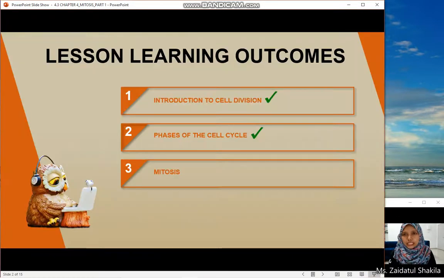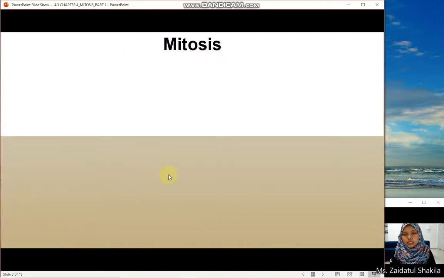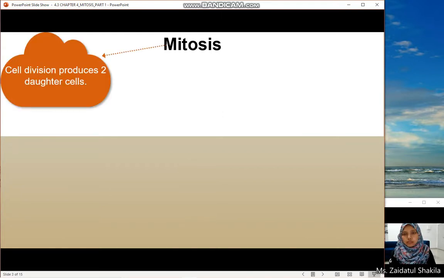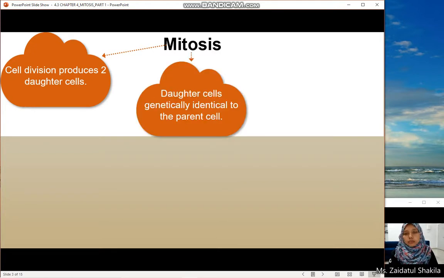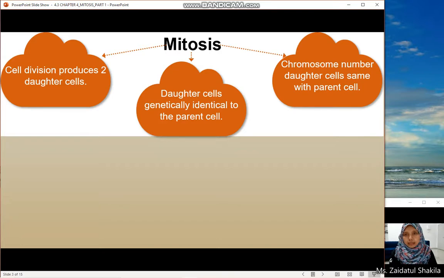So we move to the lesson learning outcome number 3, which is mitosis. In this video we will be talking about mitosis. Mitosis can be defined as a cell division that produces two new daughter cells, and the daughter cells are genetically identical to the parent cell, and the chromosome number of the daughter cells is the same as the parent cell.